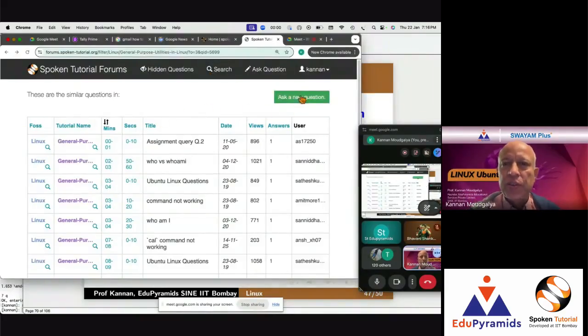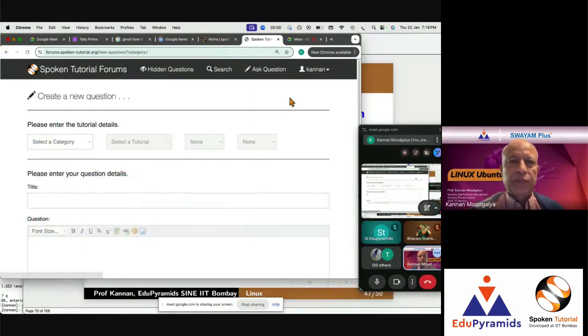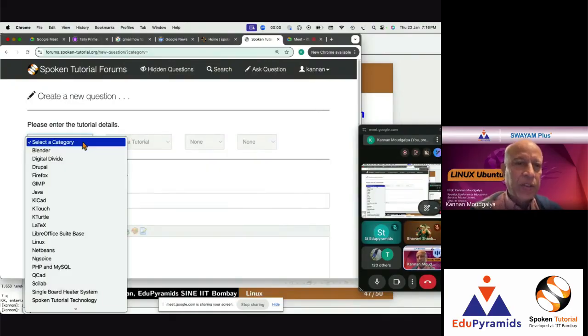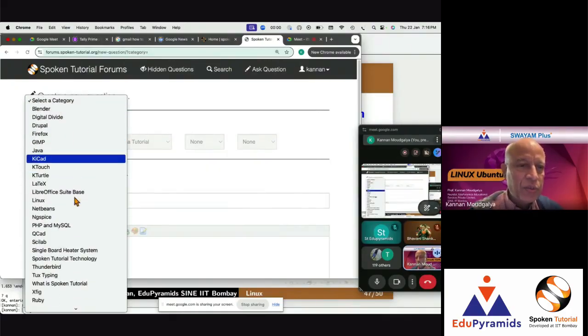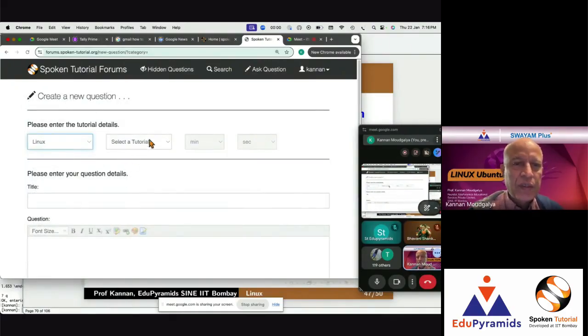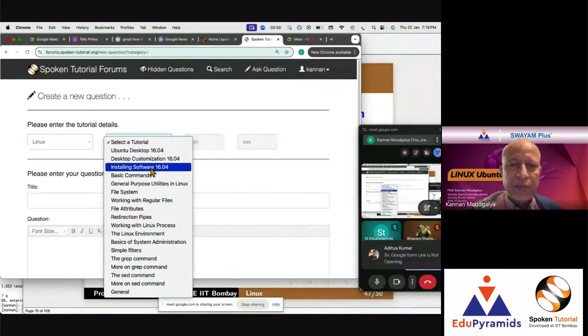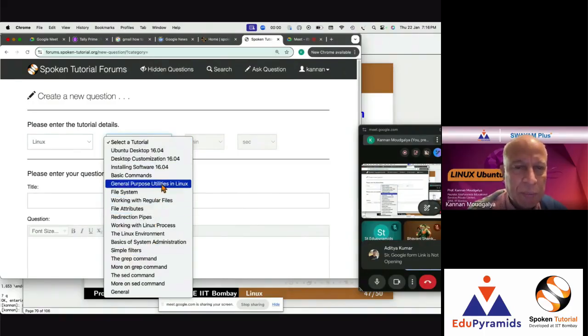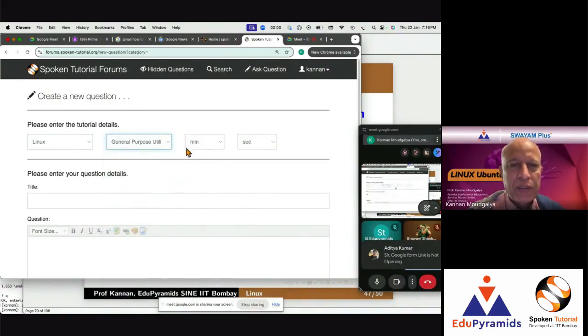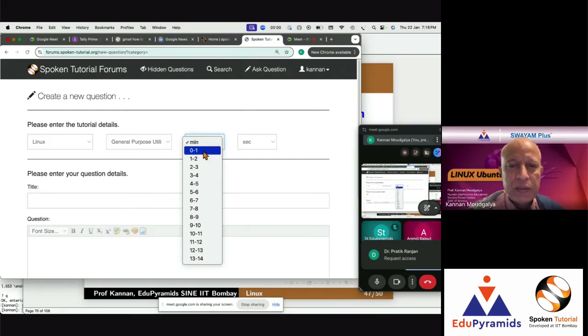Supposing you have a new question, you're logged in, you can always ask a new question. The new question form will say select a category. For example, you will choose Linux. Select a tutorial. So you have different tutorials. For example, the one I talked about, general purpose utilities in Linux.